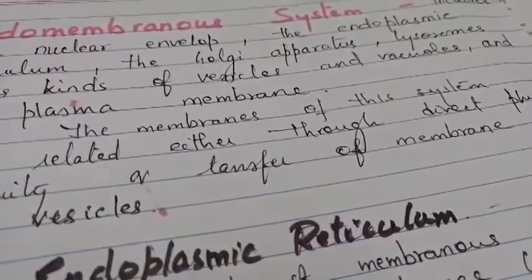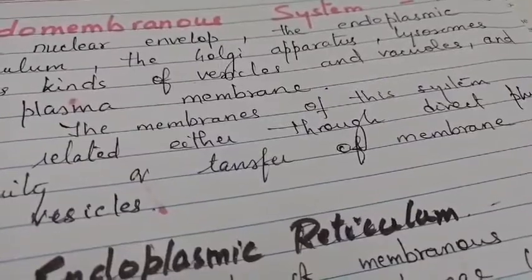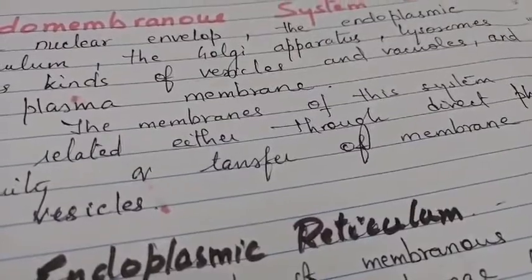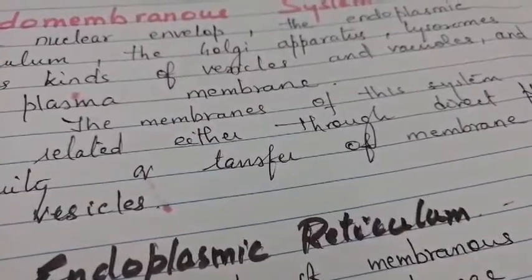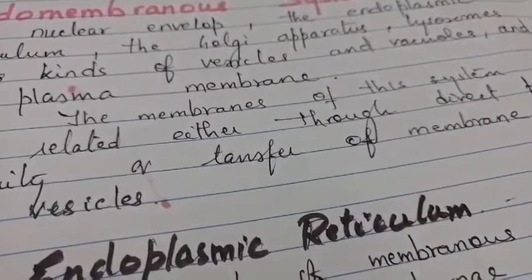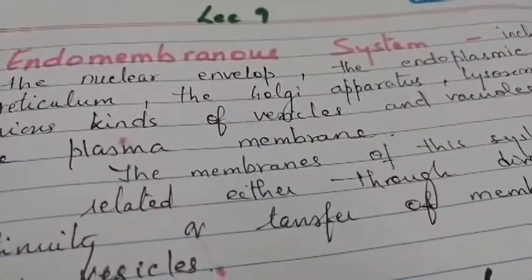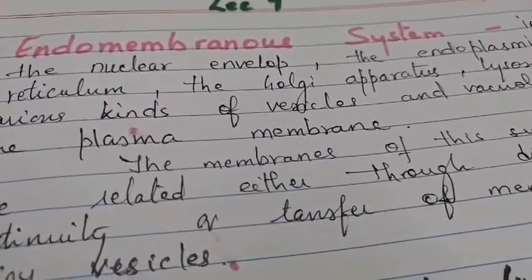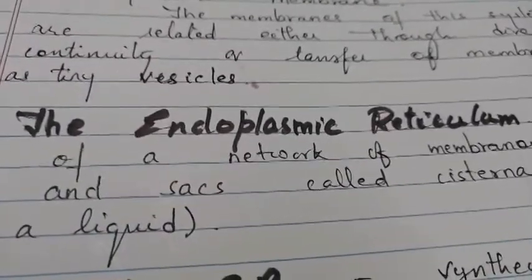And in this entire endomembranous system, it's carrying out a variety of functions, okay, like it is leading to the synthesis and transport of substances from one organelle to another organelle within a cell and even outside the cell, okay. And there is also movement of lipids. Various kinds of functions are being done by your endomembranous system. Since they are connected to each other by membrane, therefore we call it endomembranous system, okay. Now, the nuclear envelope we have already discussed.